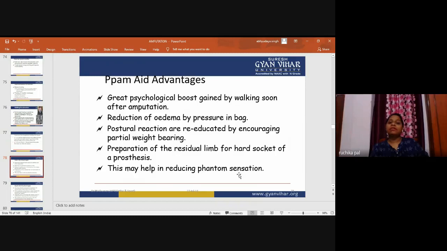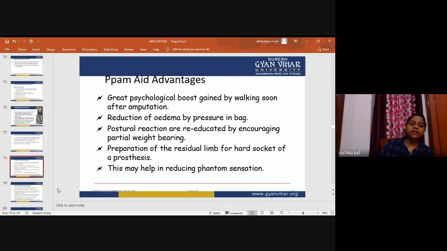This may help in reducing phantom sensation. I have already mentioned that phantom pain and phantom sensation are there in the affected limb which is amputated. That will be reduced by this aid.